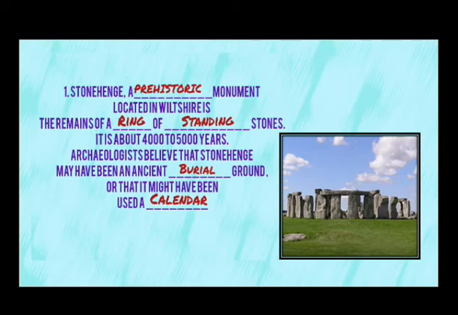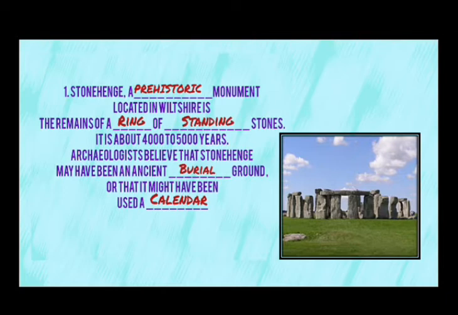Megaliths and monoliths were an important part of life in ancient times. Now, first exercise: Stonehenge, a prehistoric monument located in Wiltshire, England, is the remains of a ring of standing stones.